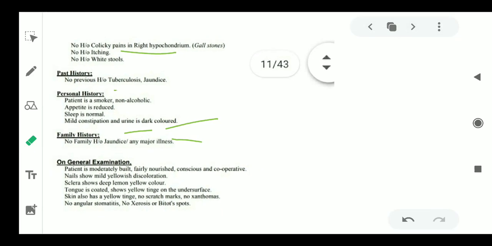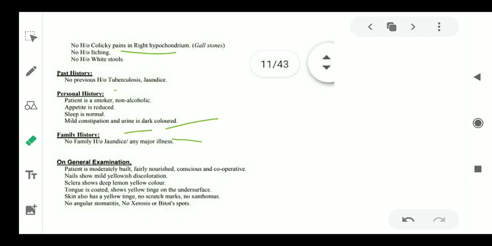So firstly, we write patient is moderately built, nourished, conscious and cooperative. Now comes his general examination, head to toe examination. Nails show mild yellowish discoloration. Sclera shows deep yellow. You have to tell the color even. Deep lemon yellow color. Tongue is coated, shows yellow tinge on the under surface.